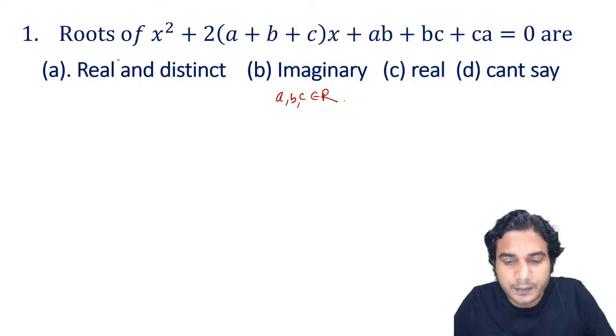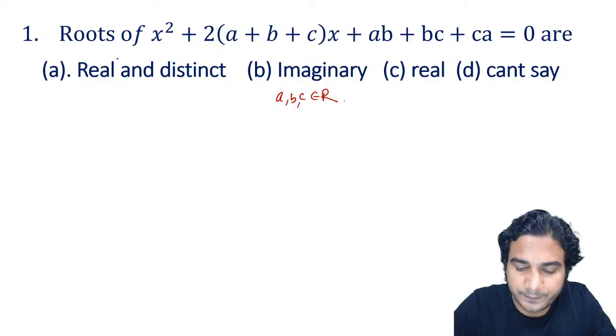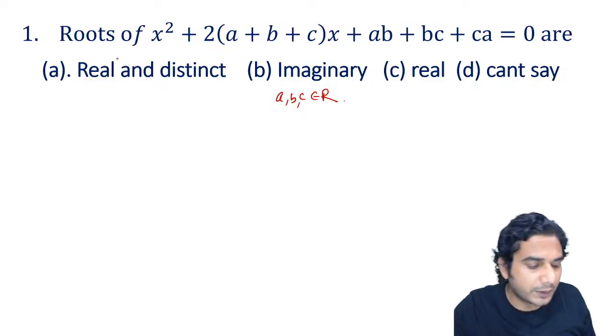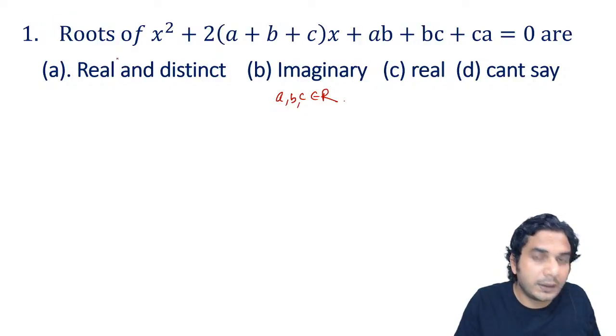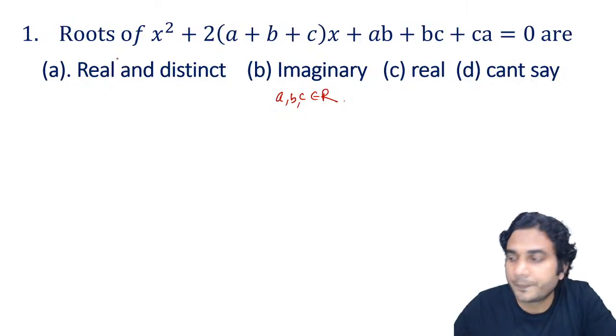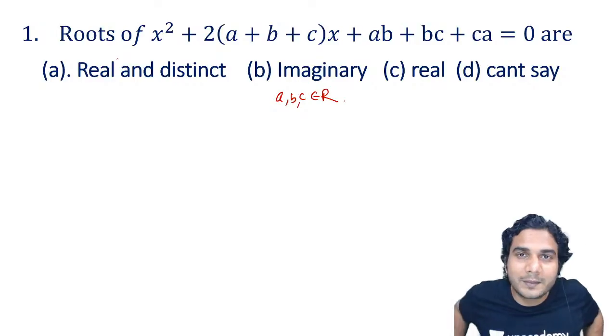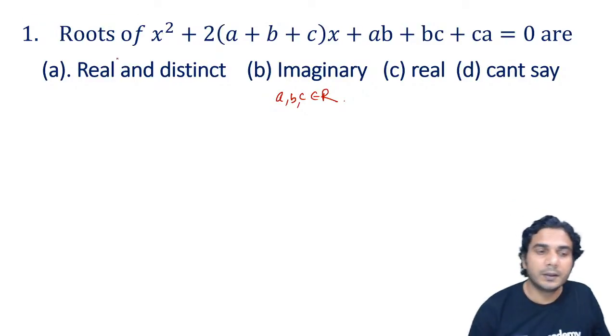If it is not given, then you can assume it. In a JEE Advanced question, it will certainly be given in the question paper that a, b, c are real numbers. They make everything clear. Anyway, we'll also write it, but if by mistake it is not given in the question, I'll mention it.